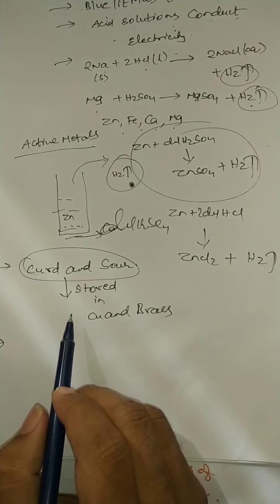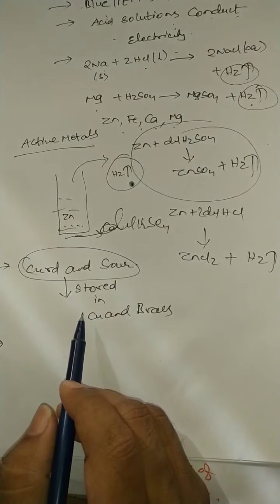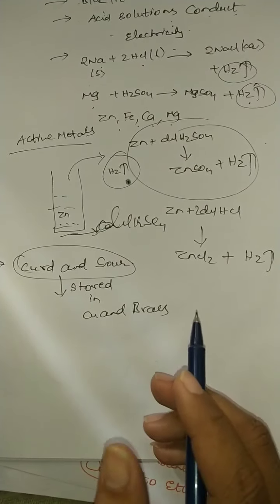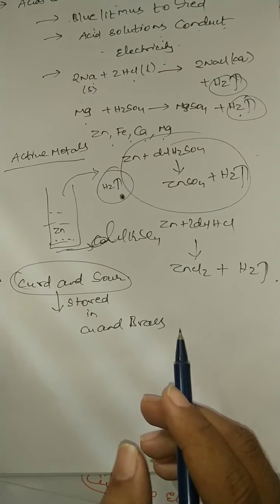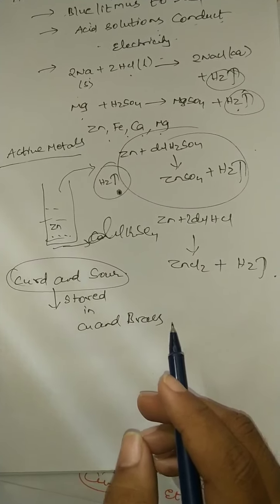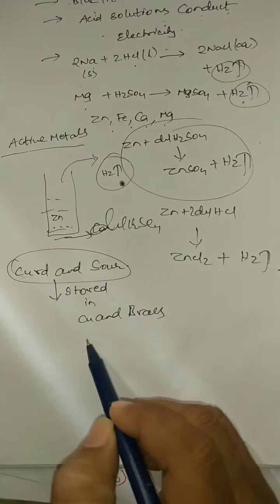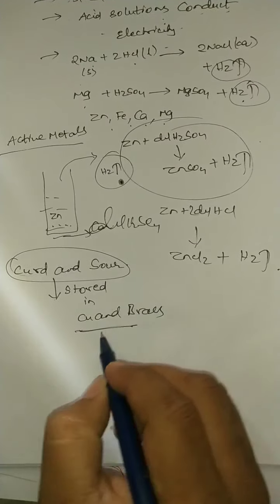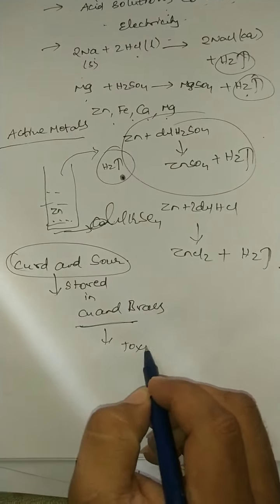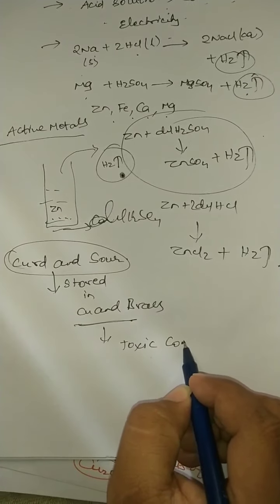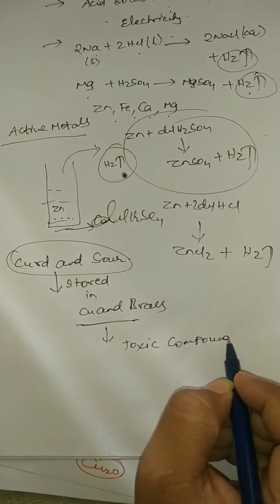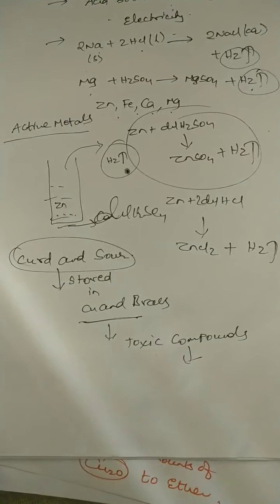Because immediately the acid present in them reacts with metals to form a poisonous compound, and that may cause food poisoning and may damage our health. So curd and other sour foodstuffs should not be stored in vessels made up of copper and brass, because it leads to the formation of toxic compounds, and these toxic compounds will definitely damage our health. So we have to be very careful here.